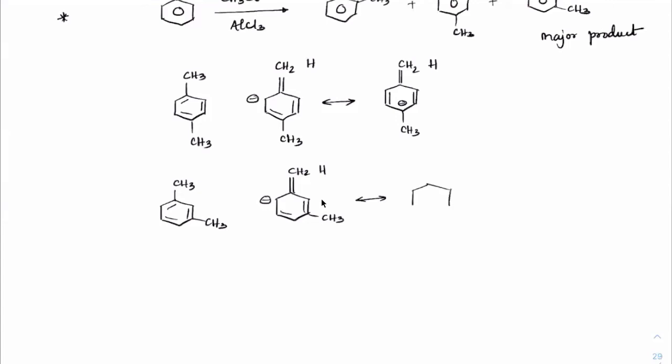Writing the canonicals, here you'll get the negative charge here, double bond, CH2 and H. And that negative charge will only move onto the ortho position here, this way. But you notice something here: the negative charge which is coming on the para position is on a tertiary position, so this is a third degree carbocation. While the negative charge which is coming here in all the canonicals is only a 2 degree canonical.